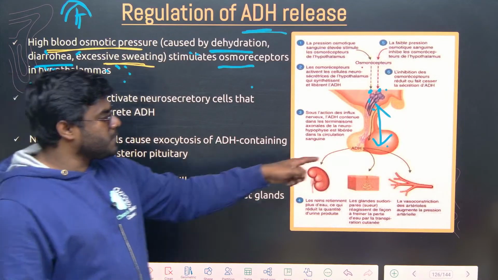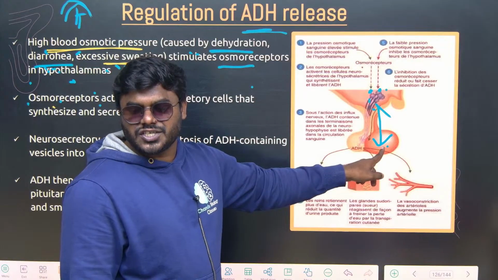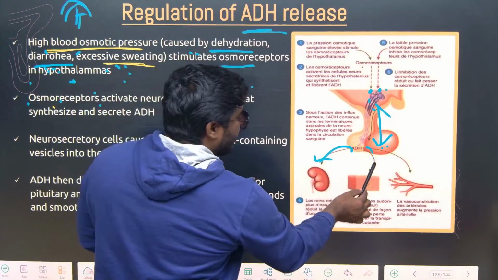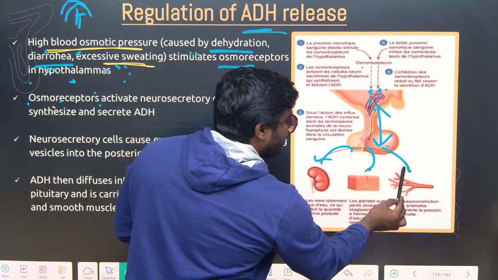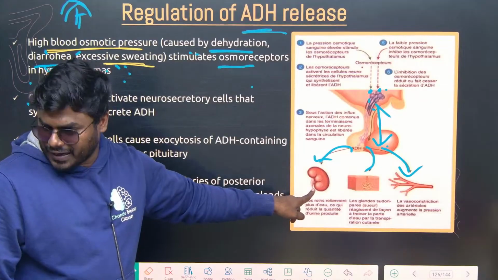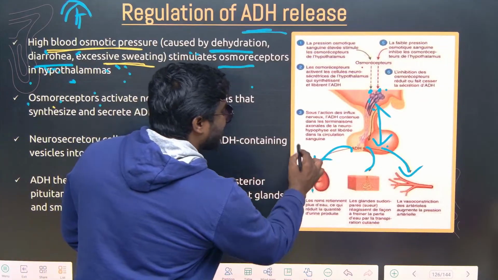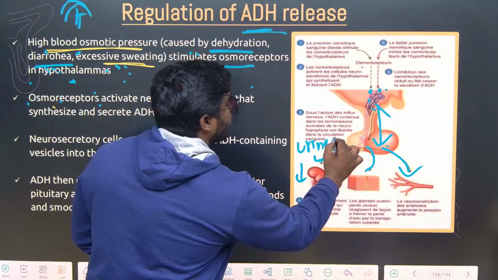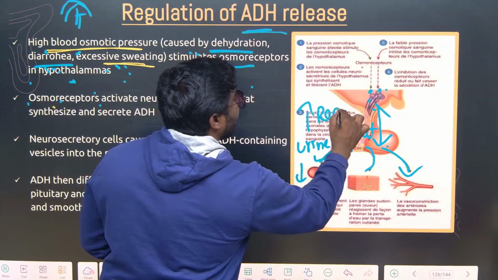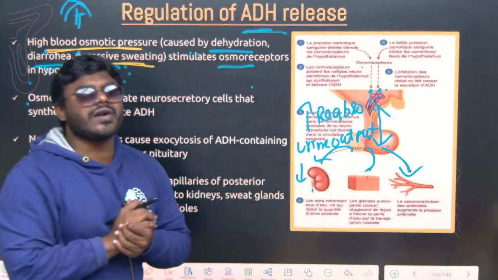So what this particular ADH is doing, see here friends, it is acting on the kidney, it is acting on the skin, it is acting on the blood vessel. Whenever it acts on the kidney, it decreases urine output and increases reabsorption. Friends, what is called reabsorption?